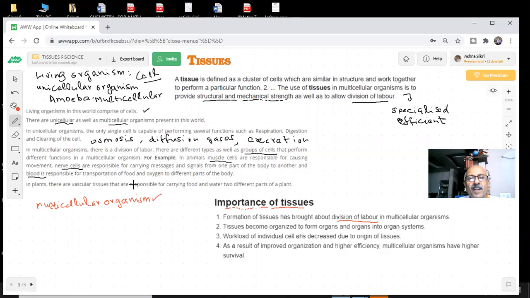Sir, it supplies oxygen and transports food. Yes, it transports the food and the nutrients to all parts of your body, to the tissues, different parts of your body.